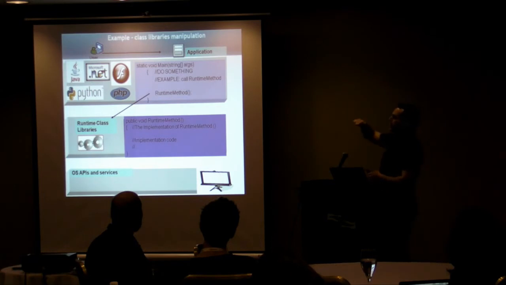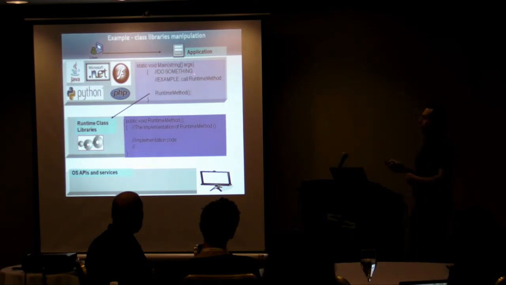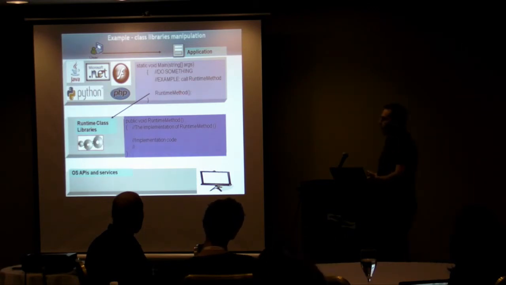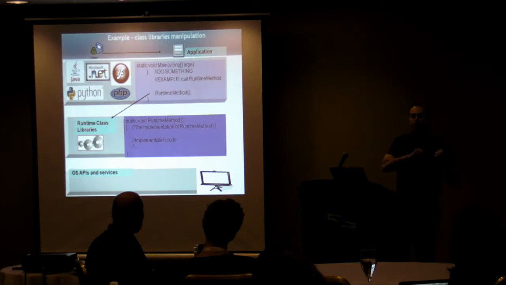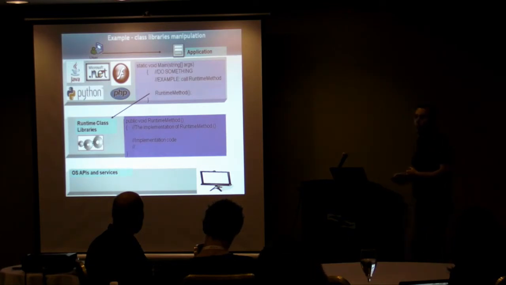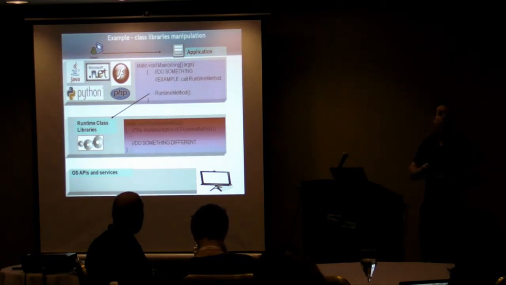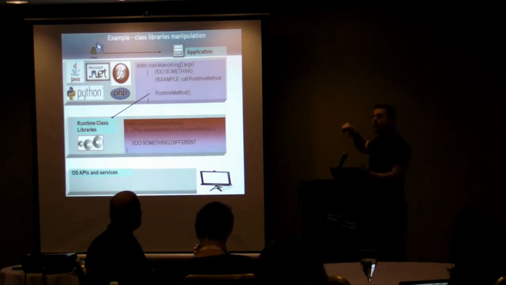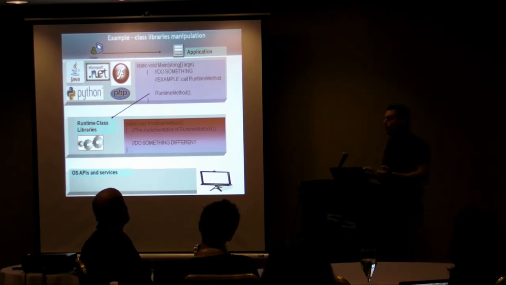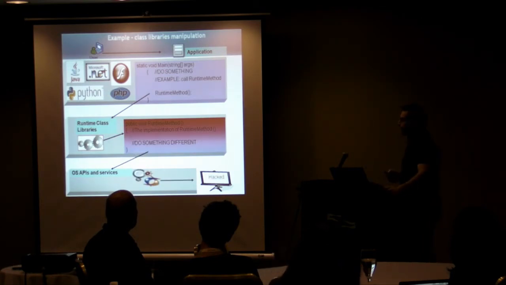So we have three layers: the application layer on the top, the virtual machine layer in the middle, and the operating system at the bottom. When there is some kind of code that calls a runtime-level method, which is kind of comparable to a system call at the operating system level, the runtime contains its own implementation of the code. What we're going to do is take this function, throw it away, and put in our own implementation, so that when the code calls this kind of method, it will do something completely different. And of course, when the call comes, the system will be hacked, right?